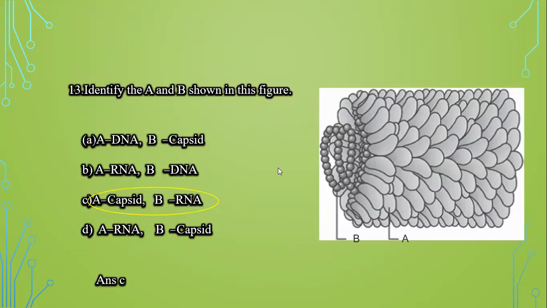Next question is, identify A and B shown in this figure. So in this figure, we have to identify A and B. Now, by looking at the figure, we can see that A is the capsid and B is RNA. This is showing the protein coat of the virus. This diagram represents the protein coat of virus. So option C is the correct answer.